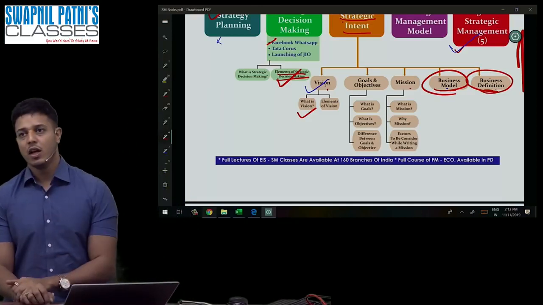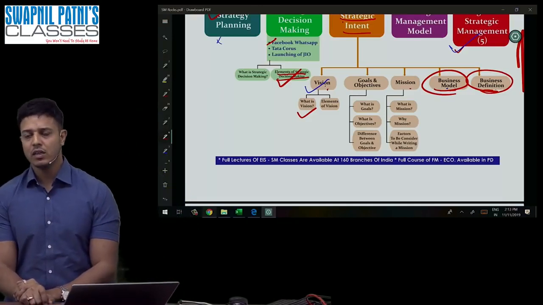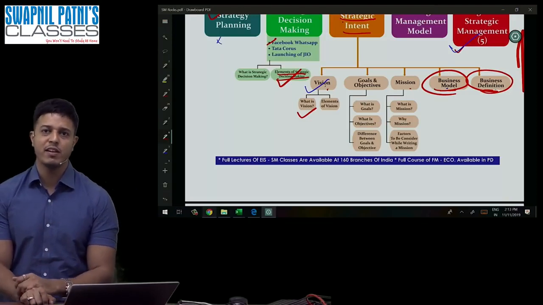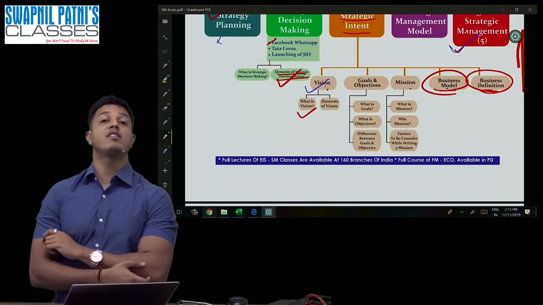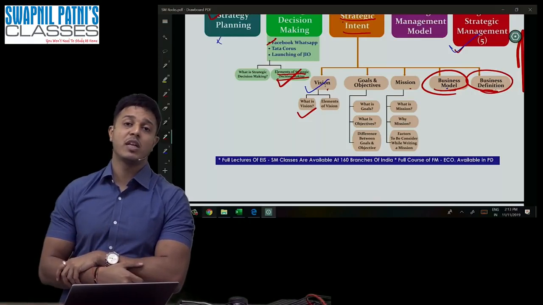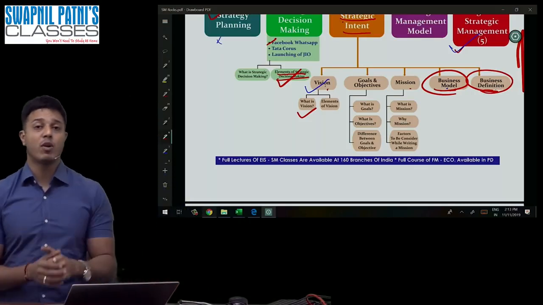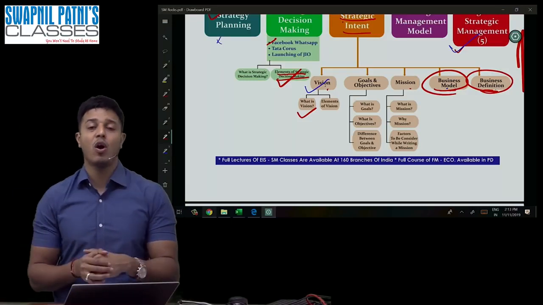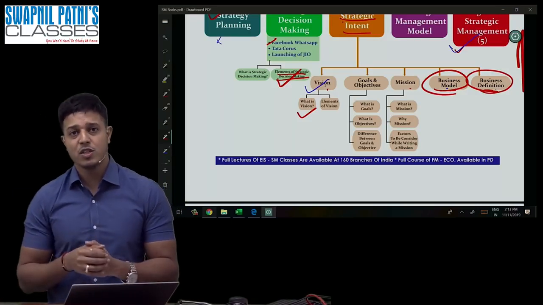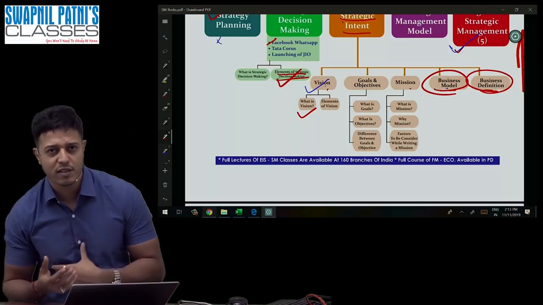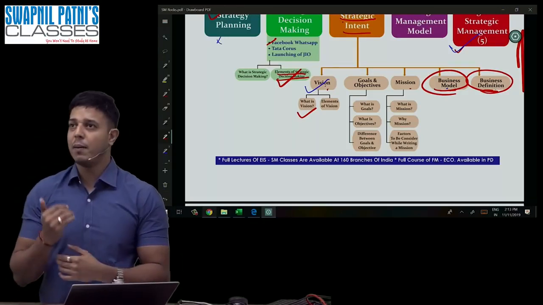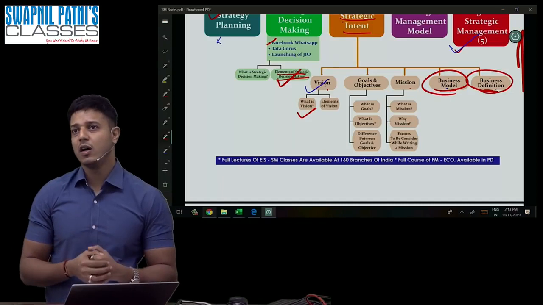Okay, example, in the telecom industry, Jio is having a different business model, Idea, Vodafone is having a different business model, as well as Airtel is also having a different business model. What is the meaning of model? Model means how you offer your product. See, Jio is offering a lot of free things. Price is very low, product quality is really very high.